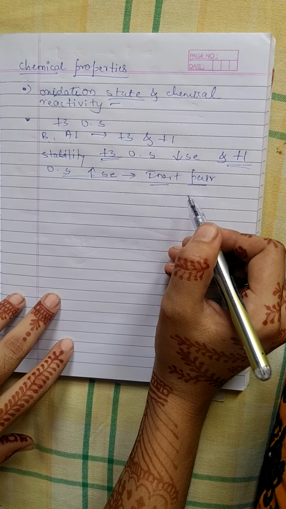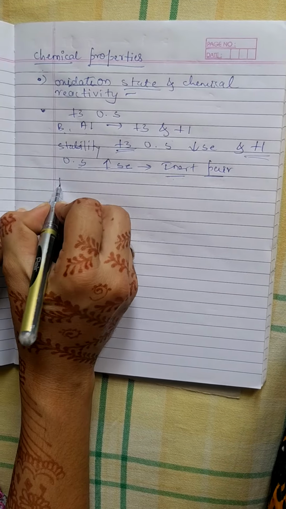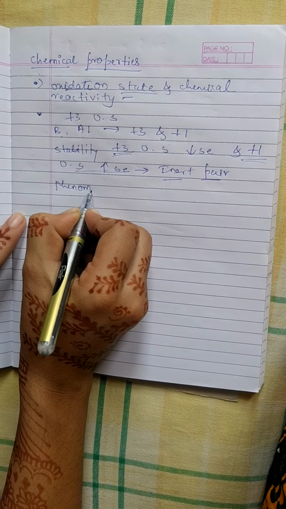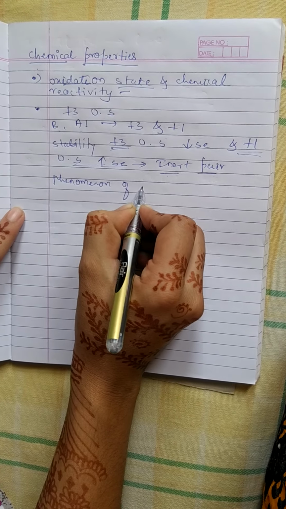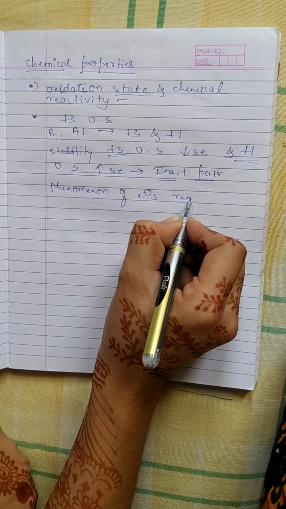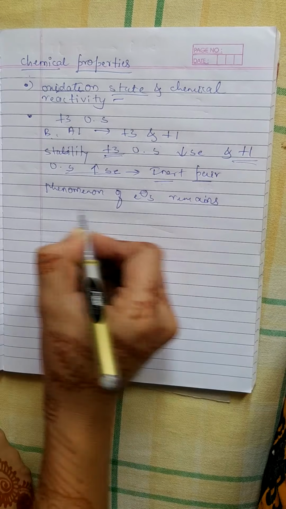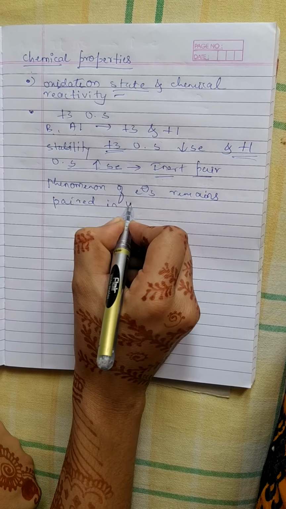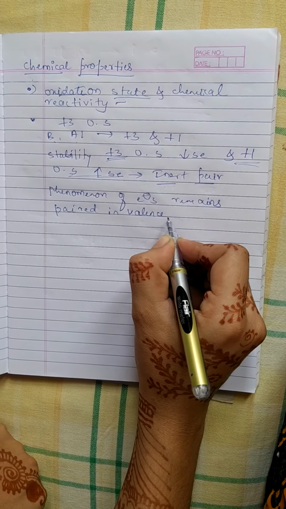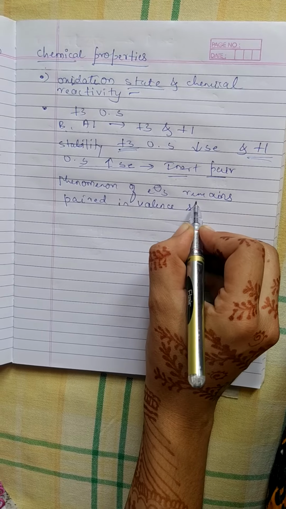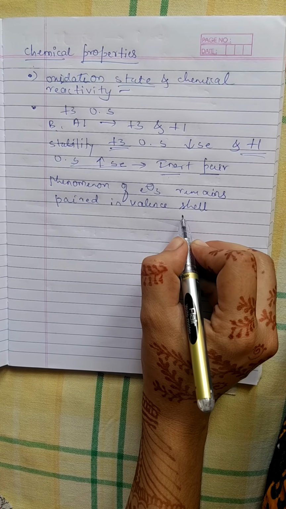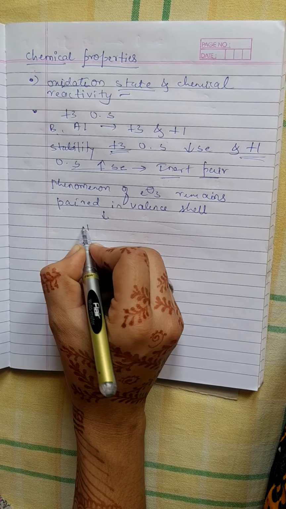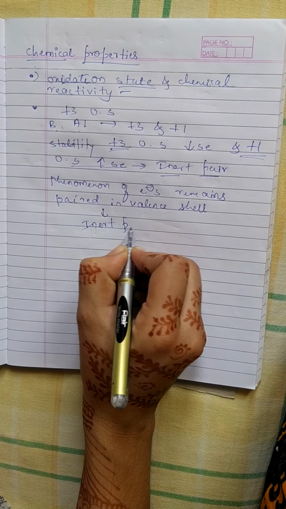Inert pair effect means it is the phenomenon of electrons remaining paired in the valence shell. Means the electrons try to stay paired in the valence shell or valence orbital. That phenomenon is called the inert pair effect.